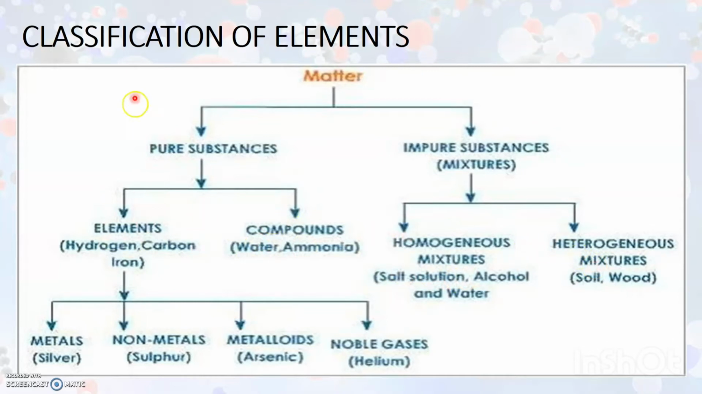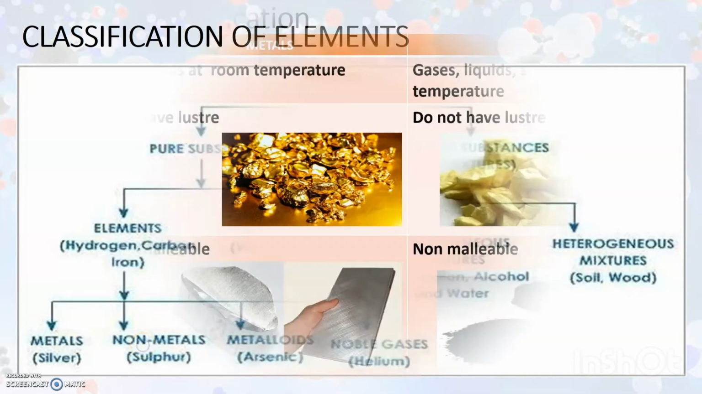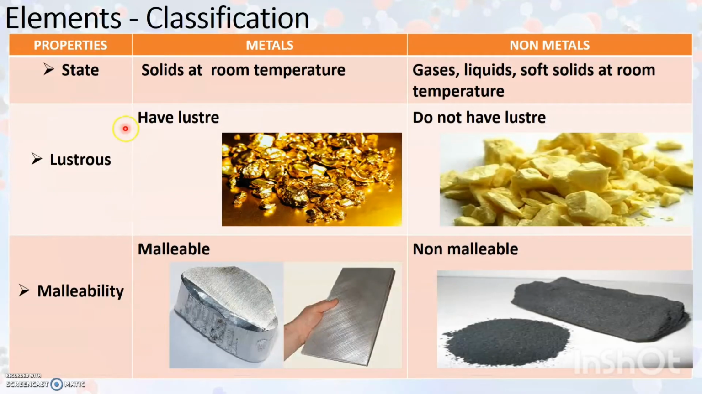So today we will look at the classification of elements. That is, elements are further classified as metals, non-metals, metalloids and noble gases. We will begin with an understanding of what are metals and non-metals. In order to know whether an element is a metal or a non-metal, we need to know few of the properties of metals and non-metals.